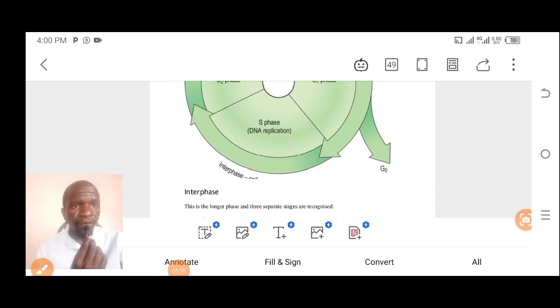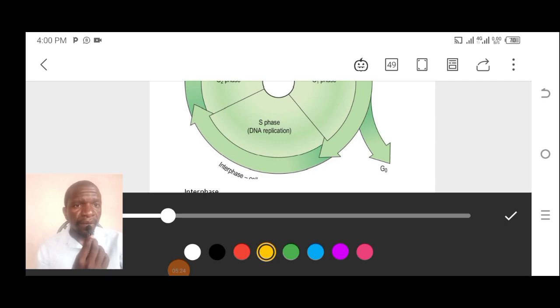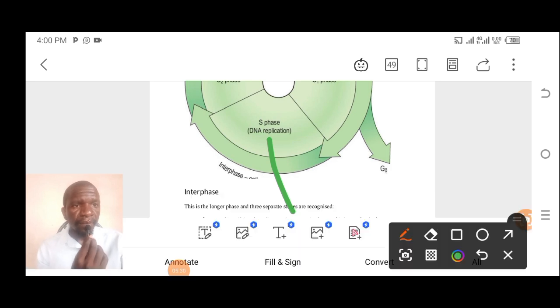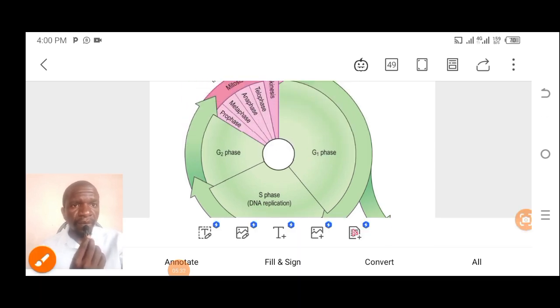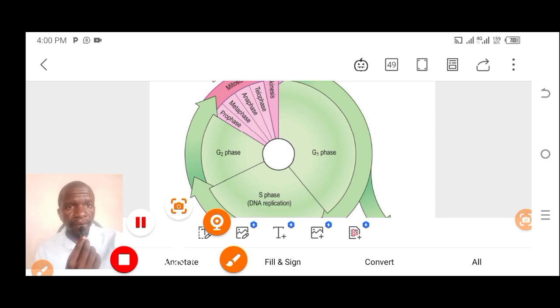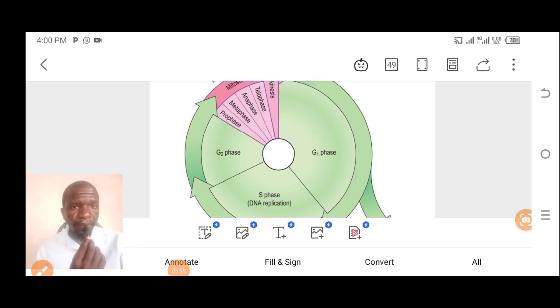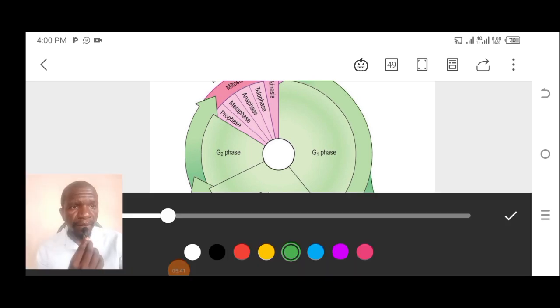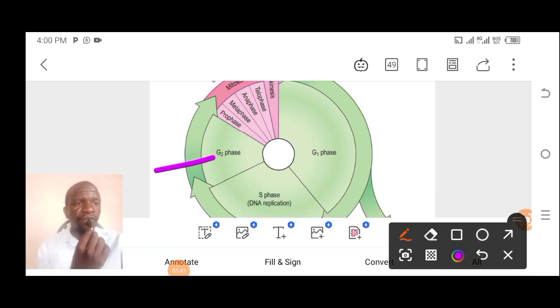We also have the S phase, which is yet another, this one. This is the S phase, right? We also have another one, the G2 phase. Let me highlight again so that you're able to see. This one. This is the G2 phase.